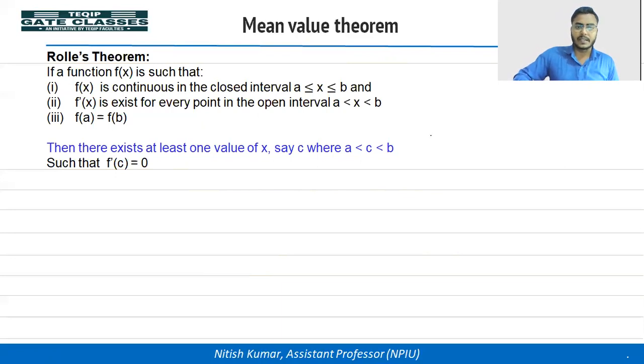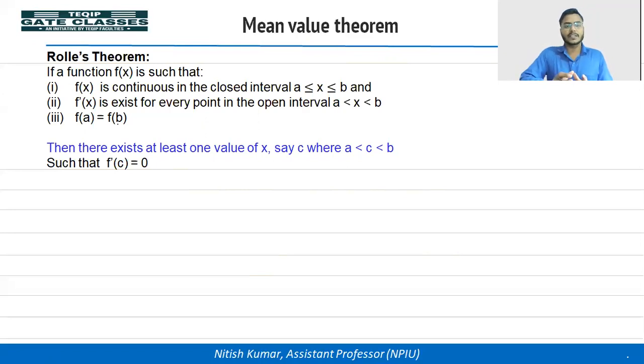Condition क्या है? See, if a function f(x) is satisfying all the three conditions, the first condition it should be continuous in the interval [a, b]. Second, the derivative should exist in the open interval (a, b), and then the functional value at x equal to a and x equal to b is equal.